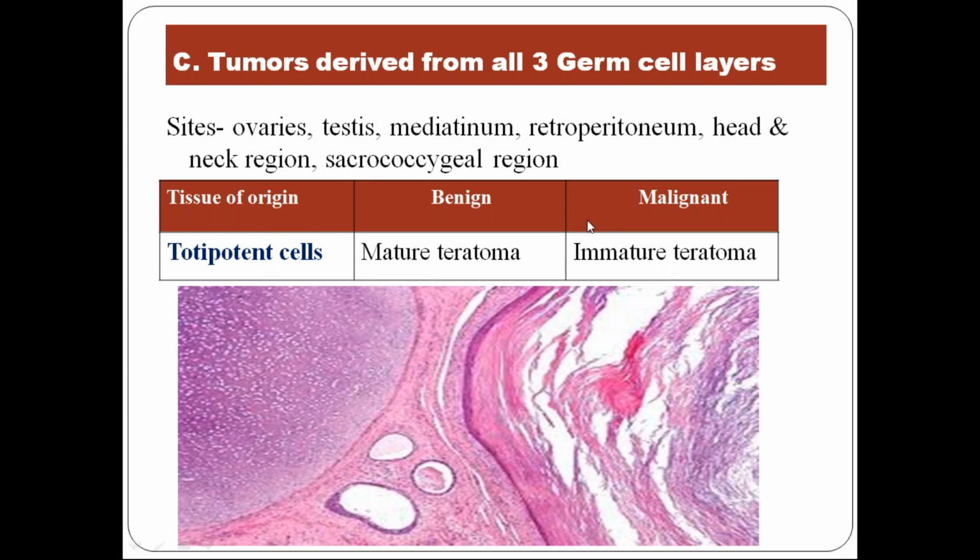When I'm telling immature, what do you think in which age group it will be common? It's common sense. Immature teratoma, infants and children. Yes, infants less than 5 years of age, or sometimes babies are born with this tumor, so it's in the embryonic period itself. Mature teratoma means it's common in adolescents and young adults. These are the very common sites where teratomas occur: ovaries, testes, mediastinum, retroperitoneum, head and neck, sacrococcygeal region.